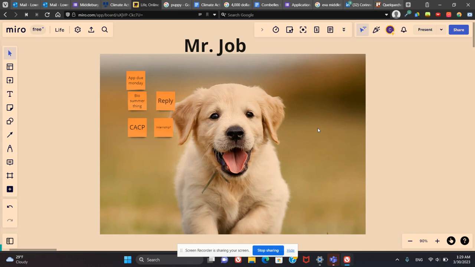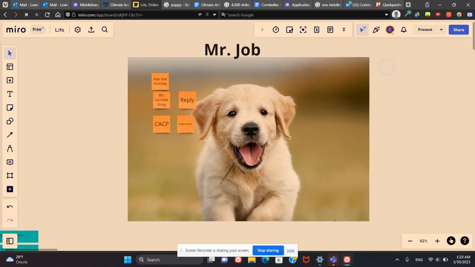And the one hard thing about Miro, my one downside, is that it doesn't have data. So there's no easy way to be like, okay, here are the statistics on how many tasks I've checked off, or click this thing and it fades to gray to show that I'm done with it. And there aren't easy formula integrations, and that's the only thing it's missing. But other than that, I love it.